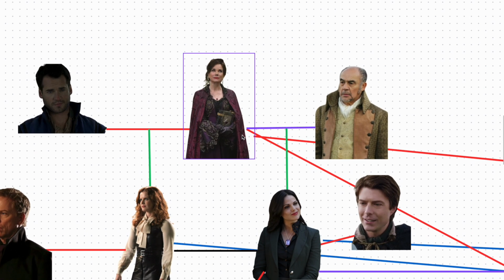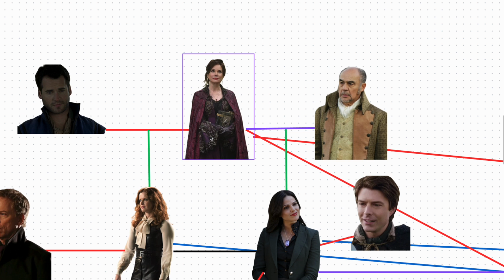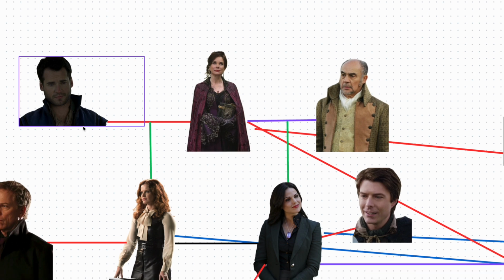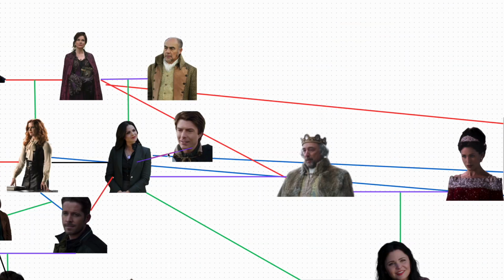Cora, otherwise known as the Queen of Hearts, had a one-night stand relationship with Jonathan, who is a man who she believed to be a prince at the time. Turns out he wasn't. However, that one-night stand did result in a child, and that was Zelena. When Cora was trying to cover up for this pregnancy with Zelena, she did find Leopold. She made him fall in love with her and ended up causing him to break off his engagement with Ava. But when Ava found out that Cora was already pregnant by somebody else, she told Leopold, broke off their engagement, and then the two of them got married and had Snow.